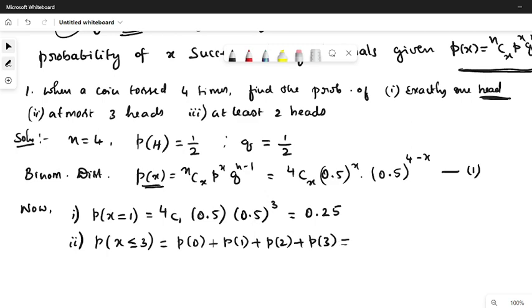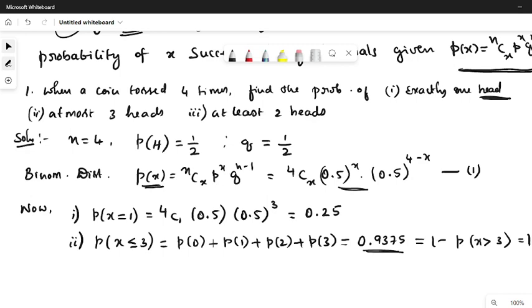You can use this formula, substitute x equal to 0 to get P of 0, then take x equal to 1, then x equal to 2, then x equal to 3, and then compute that, you get 0.9375. So this is the probability of getting at most 3 heads out of n trials. You can also do this as 1 minus P of x strictly greater than 3. So obviously it will be 1 minus P of 4. You can check in this way also, or you can do like this.